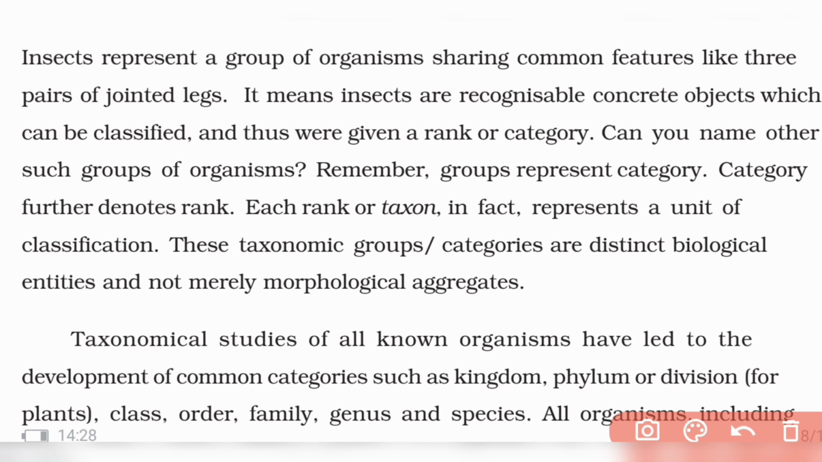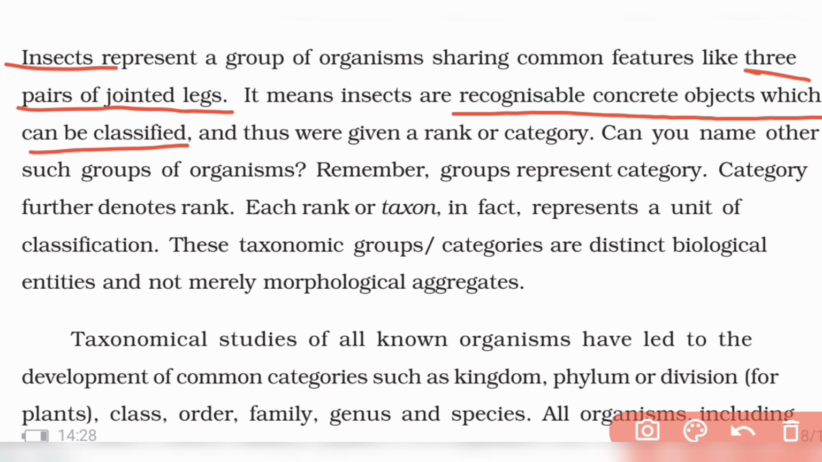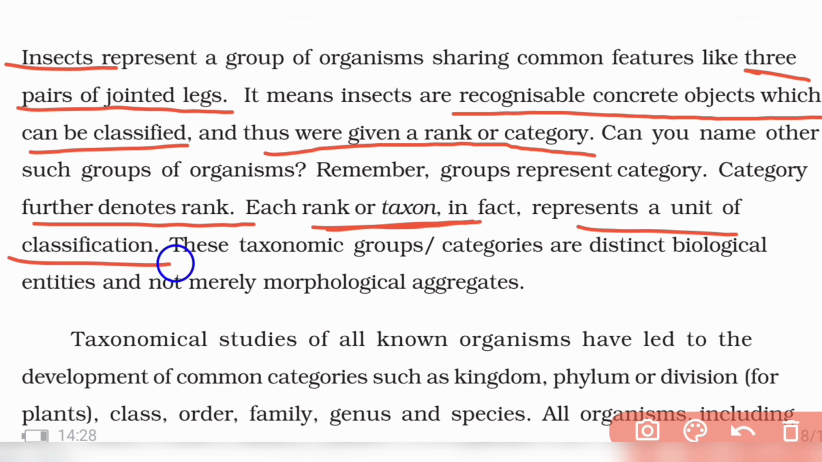Insects are organisms which share features like three pairs of jointed legs. They have three pairs, six legs, right? It means insects are recognizable by concrete characters, and so they can be classified. Thus they were given a rank or category. Can you name any such group of organisms? Remember, the group's category denotes a rank. Each rank, or taxon, in fact represents a unit of classification.